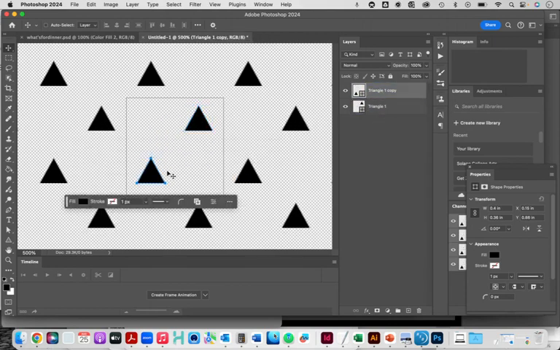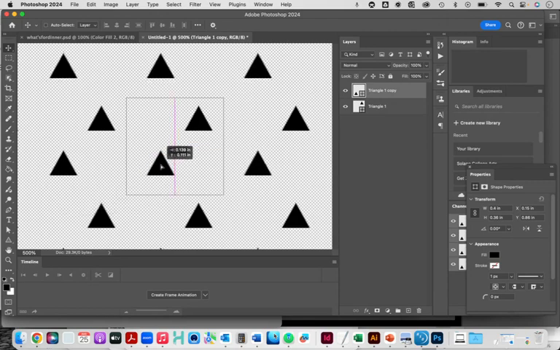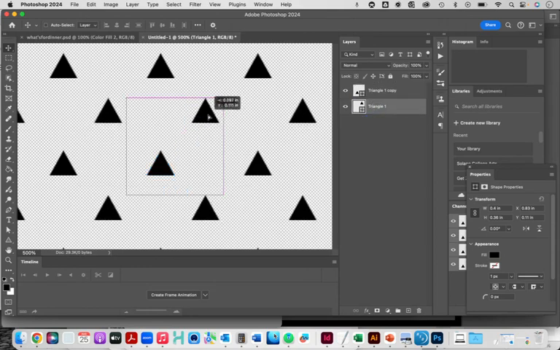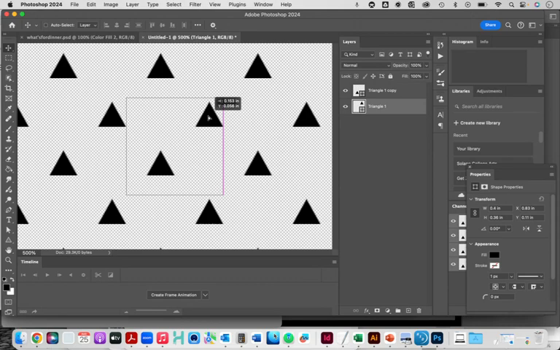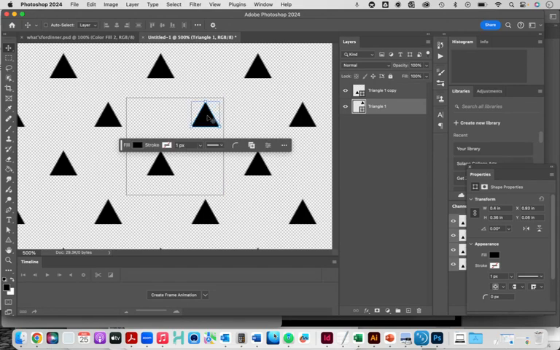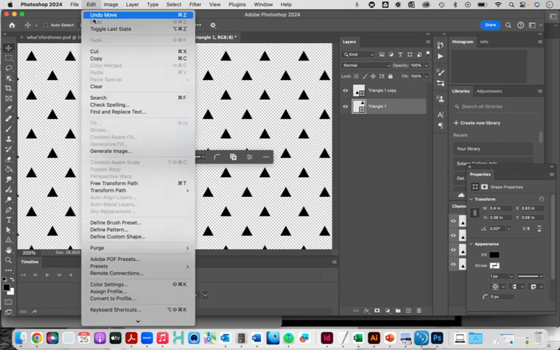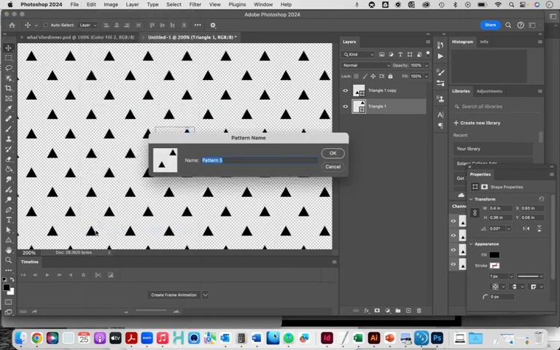Now, this is kind of up to you at this point where you want these things to be. I kind of just arrange it with my eye and see where that shape needs to be to repeat evenly. And usually I end up putting one kind of in the corner like that. If you zoom out, you can see what that's going to look like on a larger scale. When you're happy with it, you're going to go up to Edit, Define Pattern, and give this a name. I'm going to call this Triangle Pattern Black and click OK.